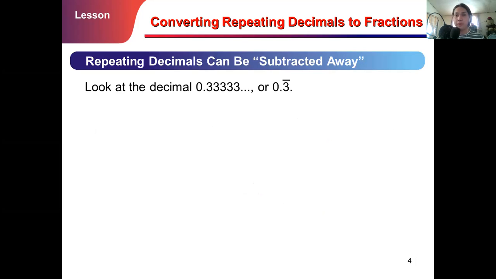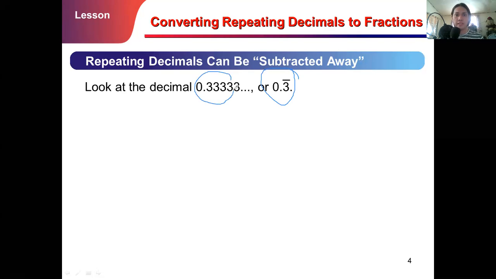So look at the decimal 0.3333, or we can rewrite it as 0.3 with a bar. As you can see, when we say repeating decimal, it always ends in an ellipsis. That means it is continuous or infinite. Or you can represent it in this form, 0.3, where there is a vinculum or a bar on top of the 3, the number that repeats.